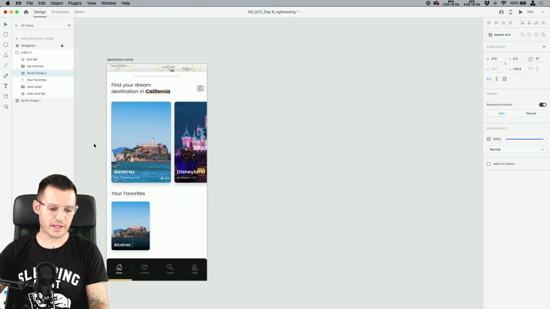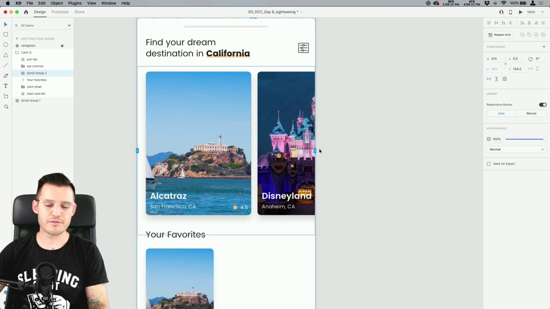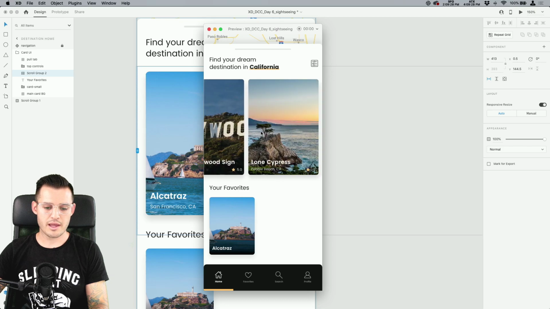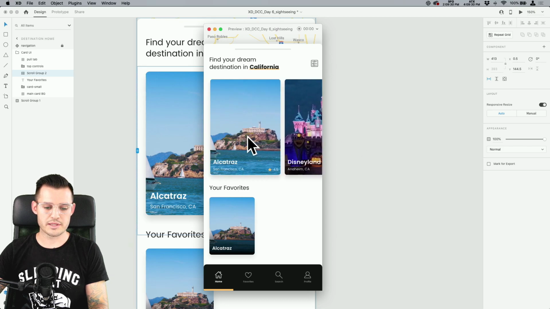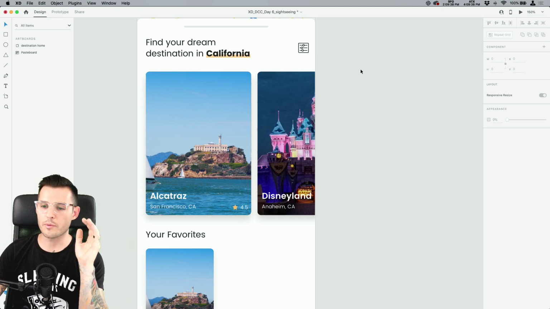So we see our little handles that have been created here. This is how much we want to see in the view. Well, obviously we want the entire viewport. That works out well for us, but now we should be able to drag these over and just scroll through these guys. It's really, really nice. That's a nice interaction there. And at any time we can stop on them. Now, I want to talk really, really quickly about repeat grid workflow.